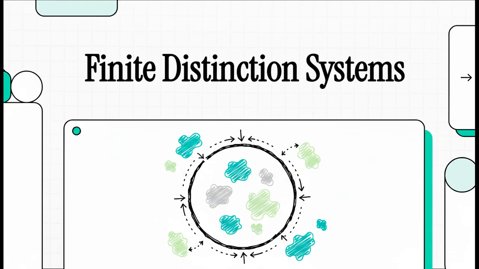Welcome to the Explainer. Today, we're diving straight into Yining Wu's 2026 paper, Active Finite Distinction Systems, a formal core for boundary maintenance under finite capacity. Now, for technically literate researchers working across AI, complexity theory, and systems physics, this paper offers something that is actually quite rare, a serious, restrained, and purely formal research program.